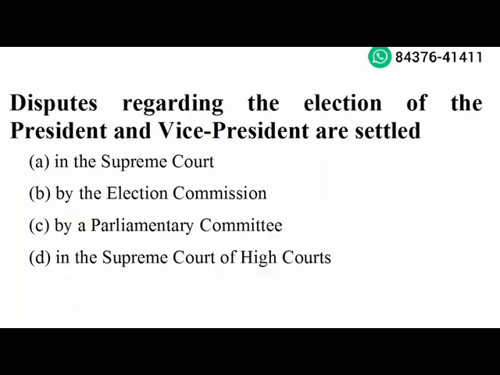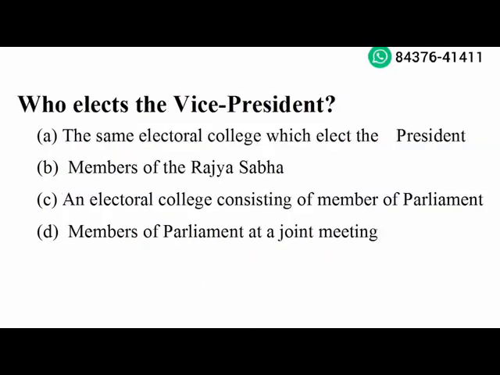Next question. Disputes regarding the election of the President and Vice President are settled in the Supreme Court. Option A is the right answer. Next question. Who elects the Vice President? An electoral college consisting of members of Parliament. Option C is the right answer.